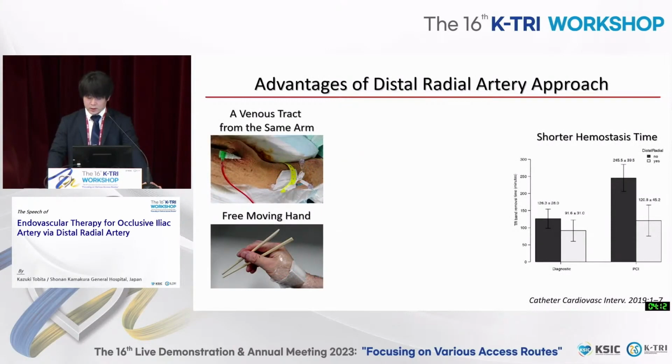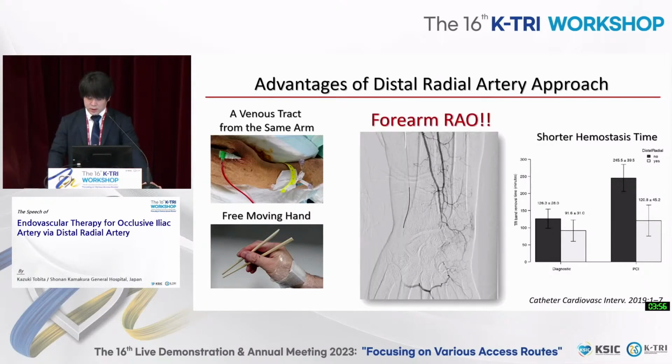Advantages of the distal radial artery approach are as below. We can get a venous line from the same arm and the patient feels comfortable. In addition, bleeding risk and hemostasis time are very low. The maximum advantage is prevention of forearm RAO.